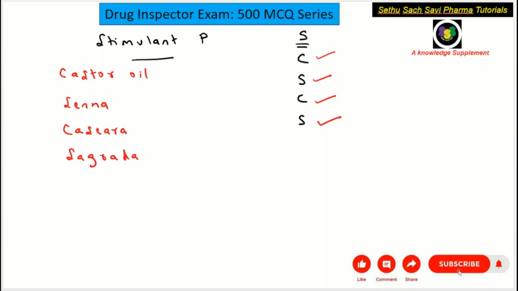Among this, castor oil is basically a fixed oil, whereas senna, cascara and sagrada belong to the anthraquinone glycosides, anthraquinone groups. So you can remember SCS. Apart from this, the other drugs are bisacodyl,